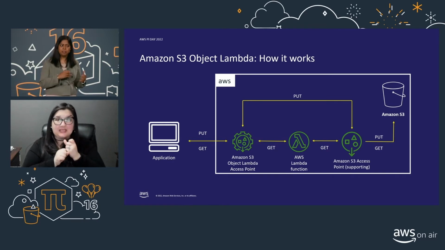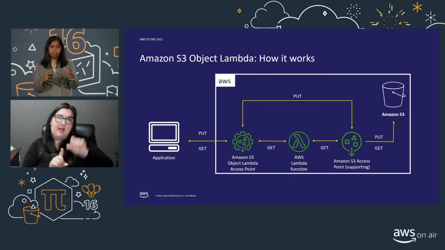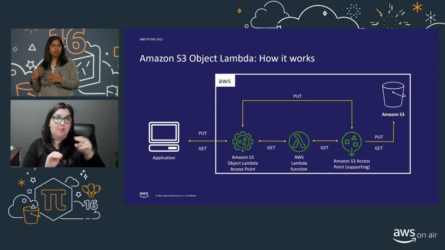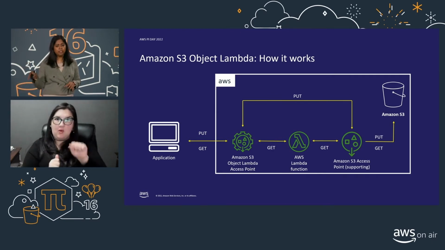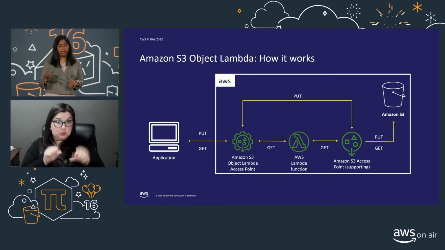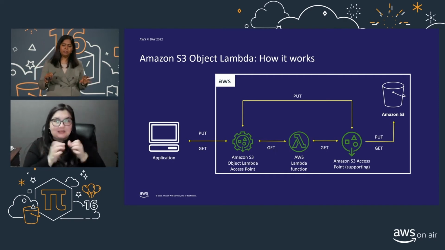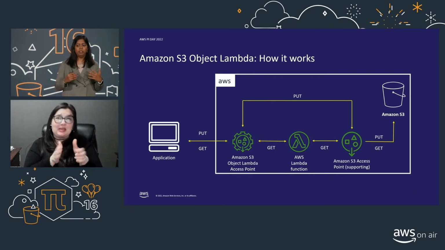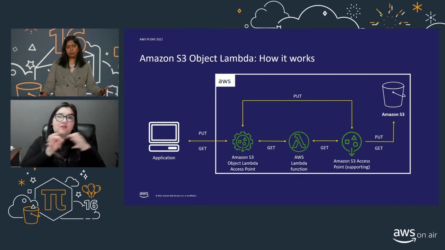Then what happens is that as soon as a request comes into the S3 Object Lambda access point, it gets relayed directly to the access point because it's a PUT request, any non-GET request. And then the normal operations are carried out in the S3 bucket. So you can see here why the S3 access point plays a key supporting role, because any request that's coming in, whether it's a GET or a non-GET request, gets forwarded to the access point. So that is what happens behind the scenes with S3 Object Lambda.